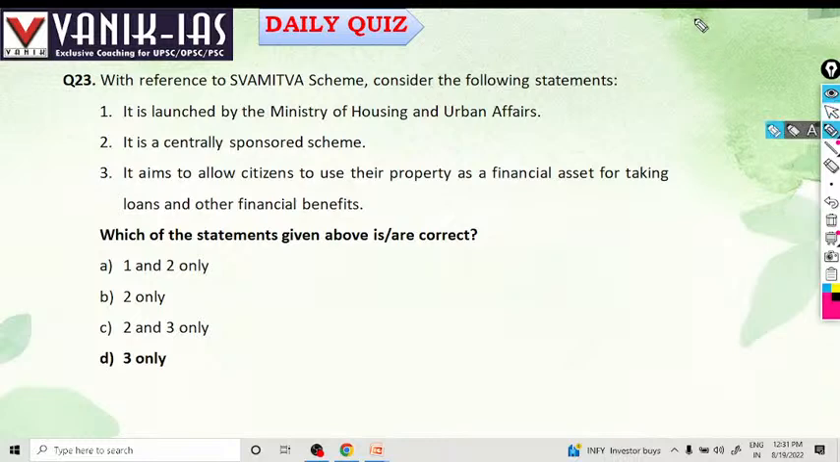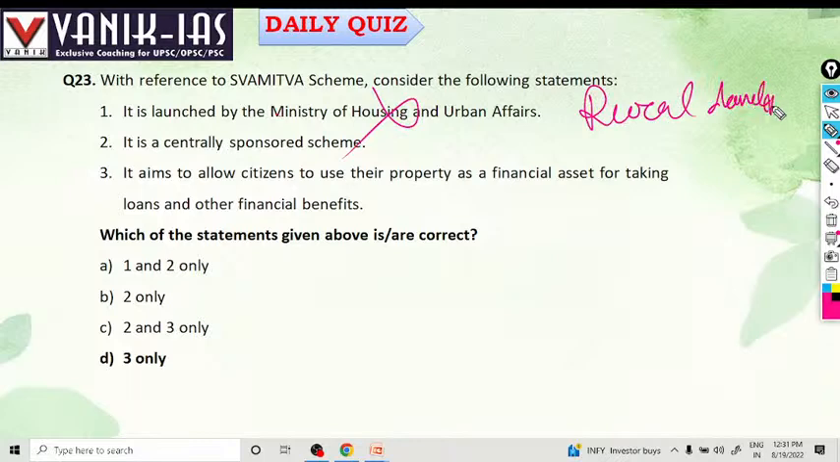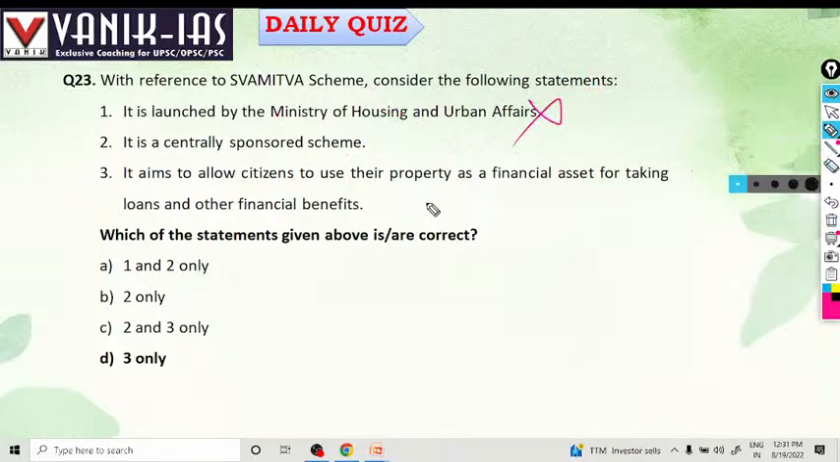With reference to Swamitwa scheme, consider the following statements. It is launched by Ministry of Housing and Urban Affairs. No, this is not launched by the Ministry of Housing. It is launched by the Ministry of Rural Development and Panchayati Raj, not the Ministry of Housing and Urban Affairs. So this is wrong. Next, it is a centrally sponsored scheme, not a centrally sectored scheme.